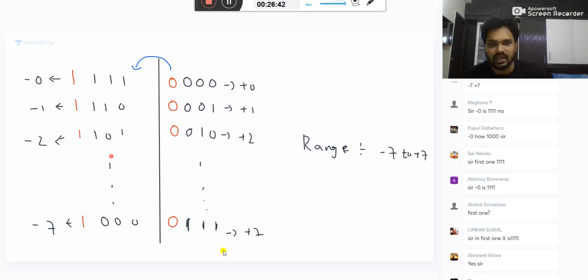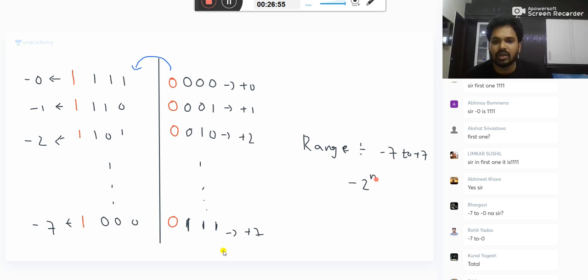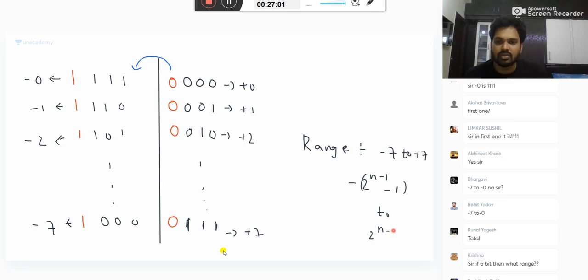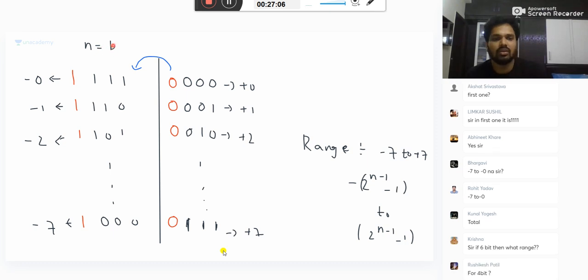This is -7 to -0. This is 0 to 7. Totally, it is -7 to +7. So the total range we are speaking of is -7 to +7. That is minus 2 power n minus 1 minus 1 to 2 power n minus 1 minus 1. It is 4-bit only; here n equal to 4 bits is my example. N is the number of bits. You should include the sign bit also in your bits. Total together is your bits.